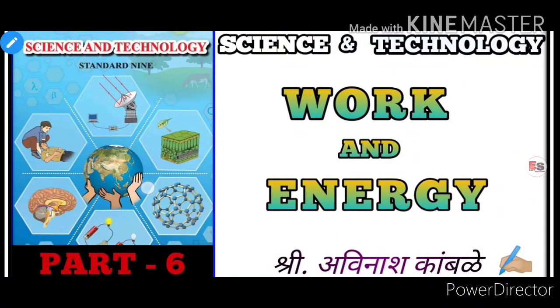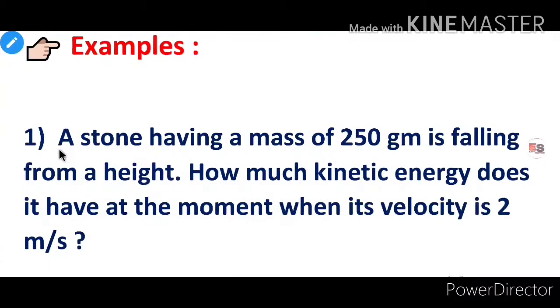So students, in today's lecture we will solve some examples based on topic kinetic energy, potential energy and power. Example number 1. A stone having a mass of 250 gram is falling from a height. How much kinetic energy does it have at the moment when its velocity is 2 meter per second?